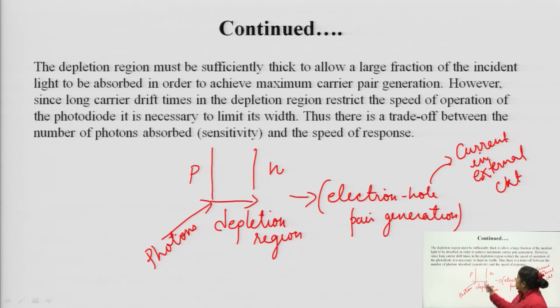So, the depletion region must be sufficiently thick. We have to make the depletion region sufficiently thick.